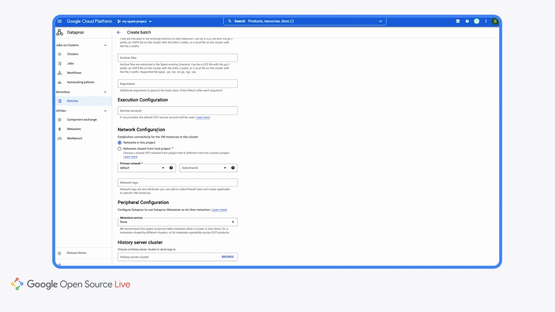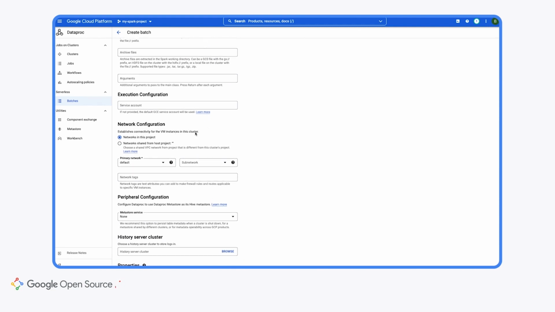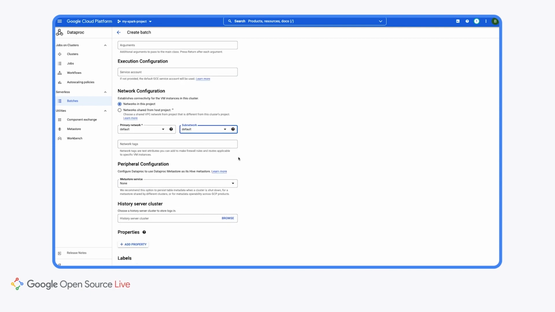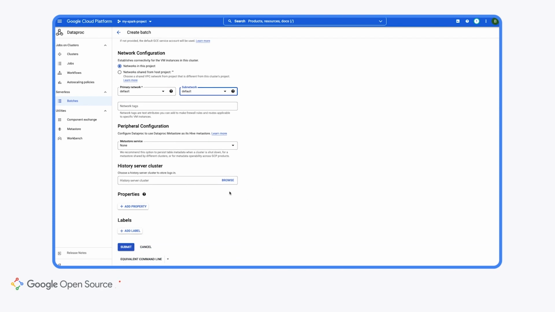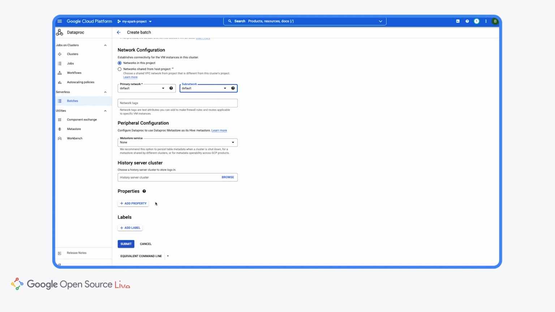Next up, under network configuration, we have some options here. What's important to know about serverless Spark is that you need to configure your network with Google Private Access, which I have done prior to this demo on the default network. So we'll just go with that. Select the subnetwork. We also have the option to add network tags. We can choose a Dataproc Metastore instance that we would like the job to have access to. We can also configure a history server cluster if we have one available. We can add some Spark properties, add labels, and then we can go ahead and press submit.